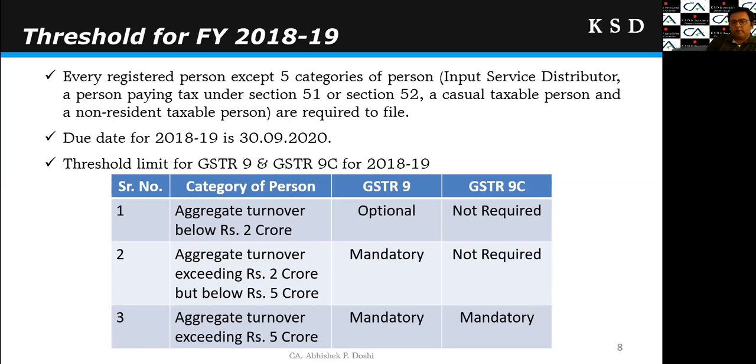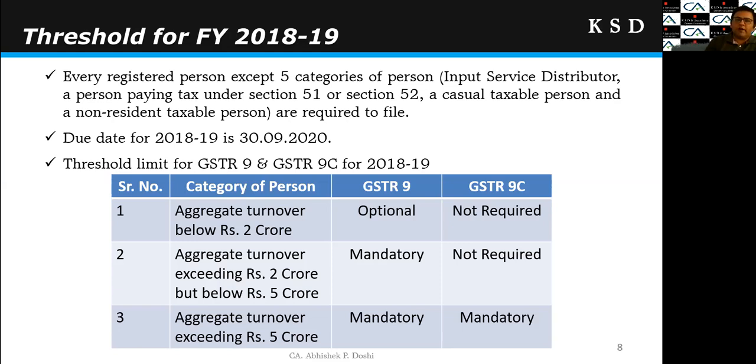Then registered persons having turnover between 2 crore to 5 crore. For them, it is mandatory to file the GSTR 9 annual return, but GSTR 9C is not required. In 17-18, the limit for GSTR 9C was 2 crore, but now the same has been extended up to rupees 5 crore. So any person below the turnover of rupees 5 crore is not required to file the GSTR 9C. Then aggregate turnover exceeding rupees 5 crore: all the registered persons whose turnover exceeds rupees 5 crore are supposed to file GSTR 9 as well as GSTR 9C.